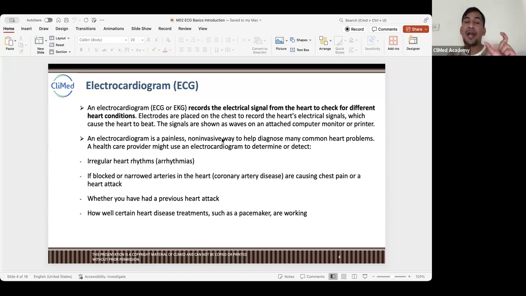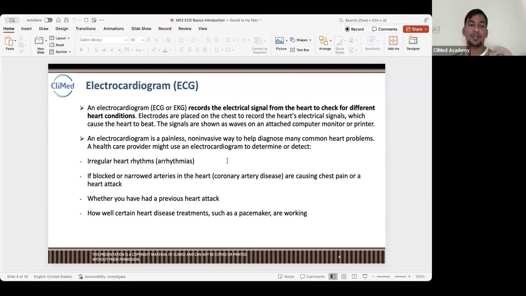And that is also after checking the benefit-risk ratio. If the benefit is higher than the risk, then only we prescribe such medicines. Otherwise we don't prescribe, right?